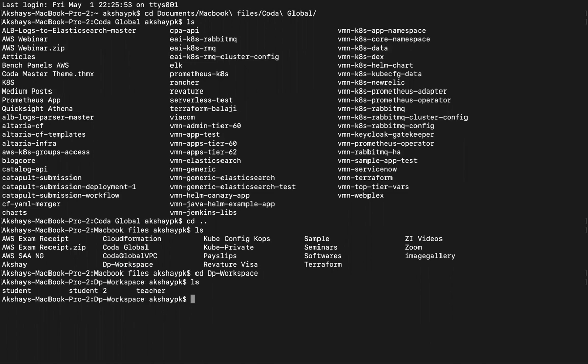Okay, so I have found out my working directory. It's dp-workspace within which I have student and teacher. So I'm going to go into the teacher first.